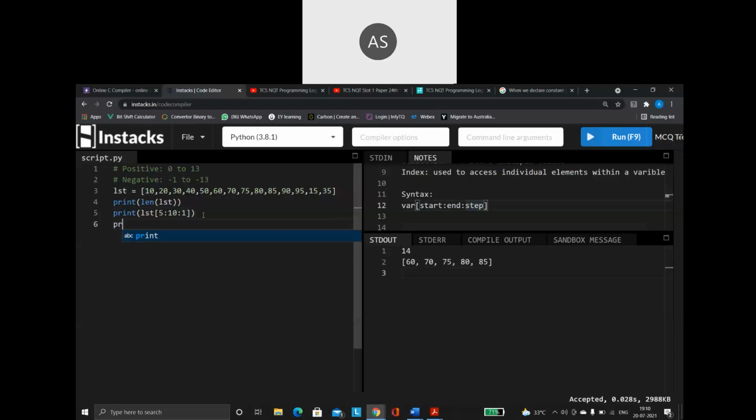Say for example, take the same example. I am saying print.